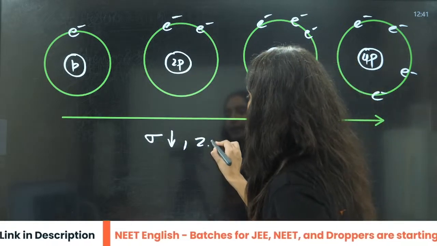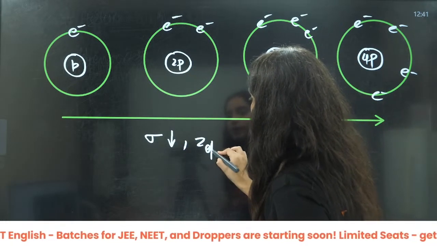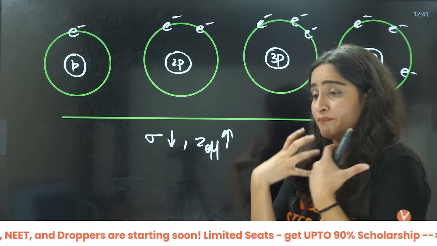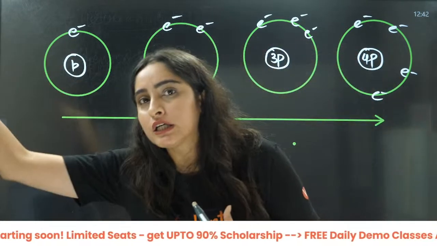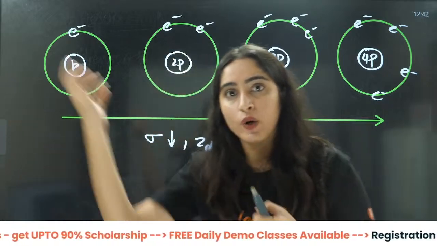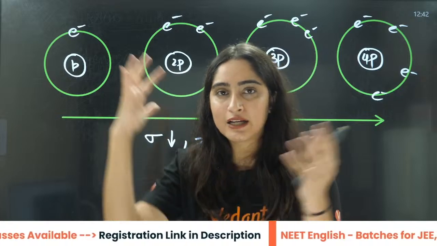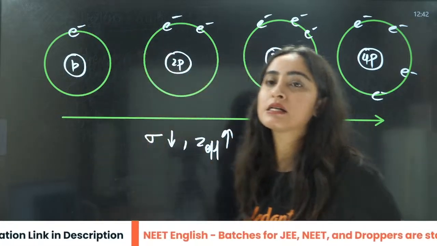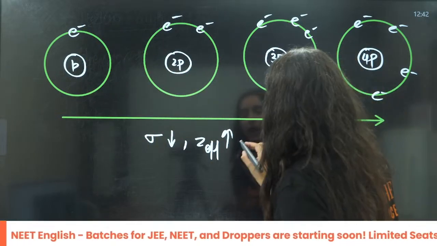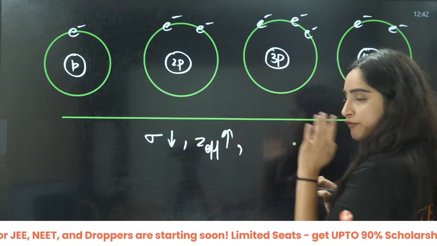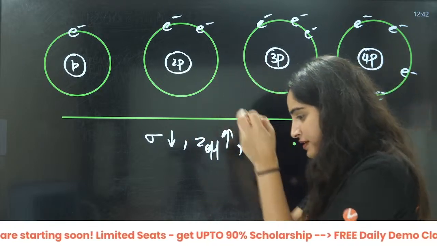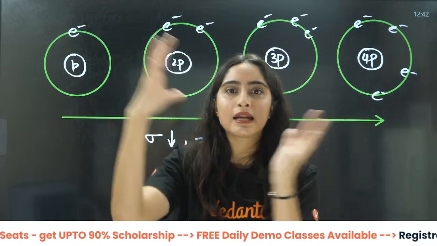So that means Z effective, the nuclear charge that the proton is going to act on the outermost electron, is going to increase. It is going to attract that electron inside, and it is going to decrease the size. So what you will write here: Z effective will increase. If Z effective is increasing, attractions are increasing.